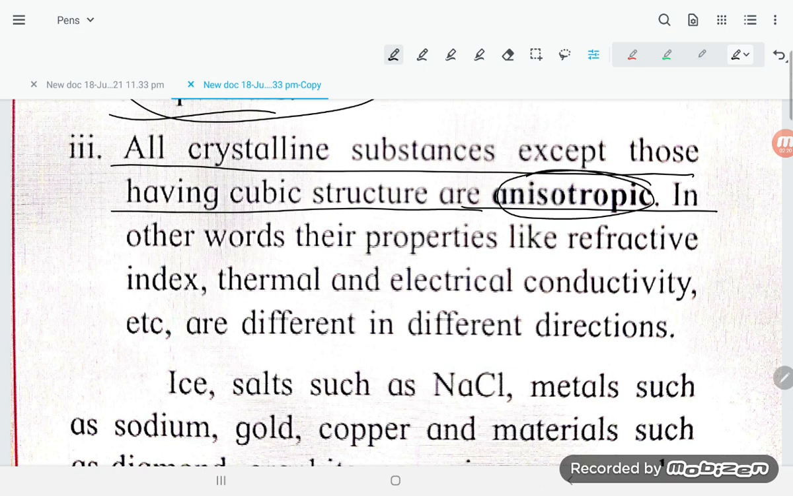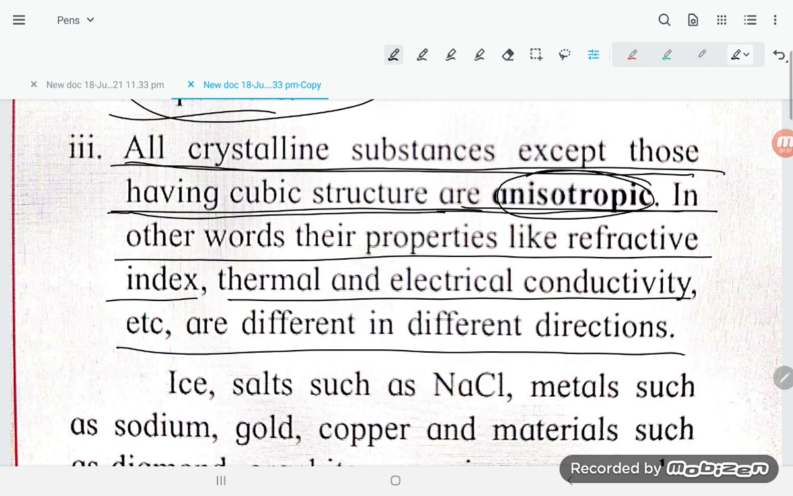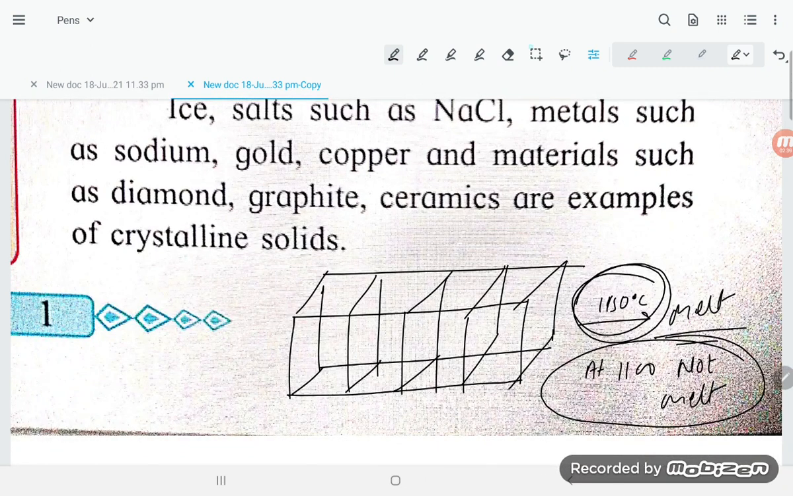The next point: all crystalline substances except those having cubic structure are anisotropic. All are anisotropic except the cubic structure. In other words, their properties like refractive index, thermal and electrical conductivity, etc. are different in different directions. So what is the meaning of all this?